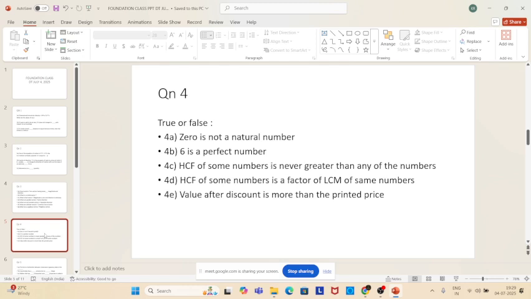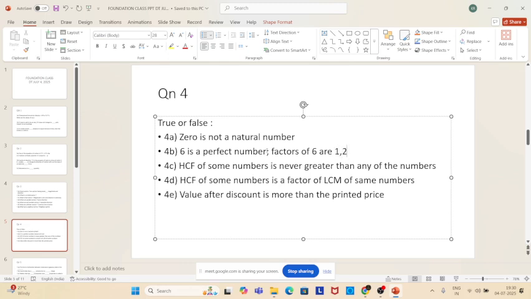Okay, next. Kavinaya, read 4B. 6 is a perfect number. True, sir. Why is it true? What is the meaning of perfect number? Anybody knows? I'll tell you, but without knowing that, she has said true. Factors of 6 are. Can anybody tell?